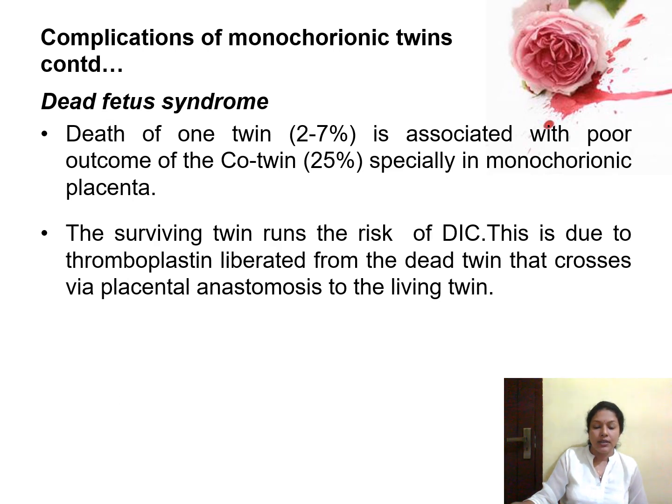Death of one twin is associated with a poor outcome for the co-twin, especially in the case of a monochorionic placenta. The surviving twin runs the risk of disseminated intravascular coagulation, because the coagulating factors from the body of the dead baby will start to get released, and that may produce disseminated intravascular coagulation for the surviving baby. This is due to the release of thromboplastin from the dead twin, which may cross the placenta and come to the living twin, and this baby may get disseminated intravascular coagulation due to the presence of thromboplastin from the dead baby.